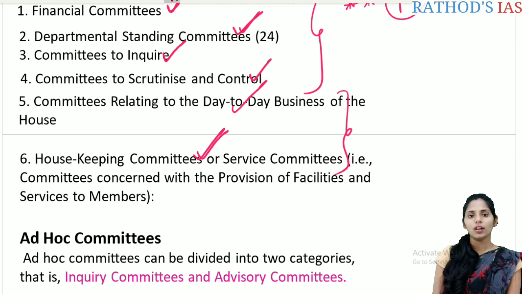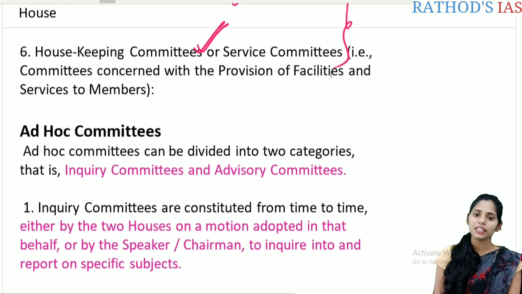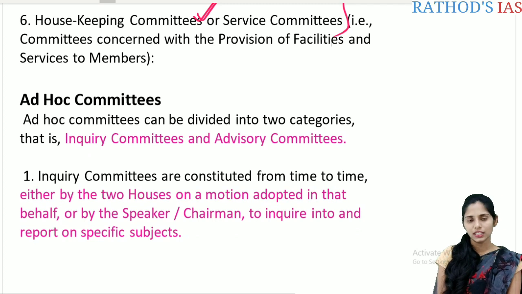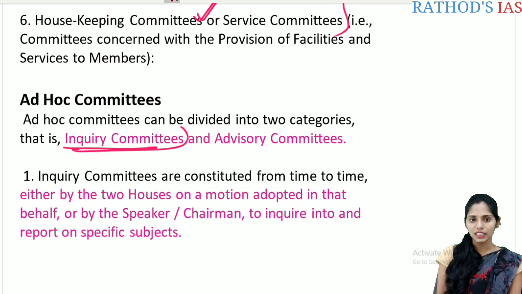Now let us see the ad hoc committees. These are mainly divided into two categories. The first one is the inquiry committee and the second one is the advisory committee. The name itself says that it is used for inquiring into something.